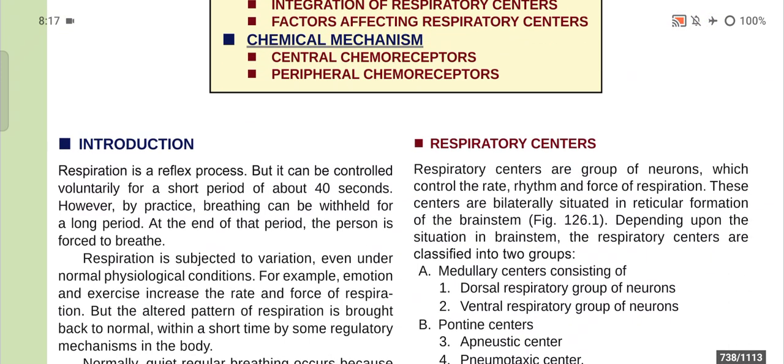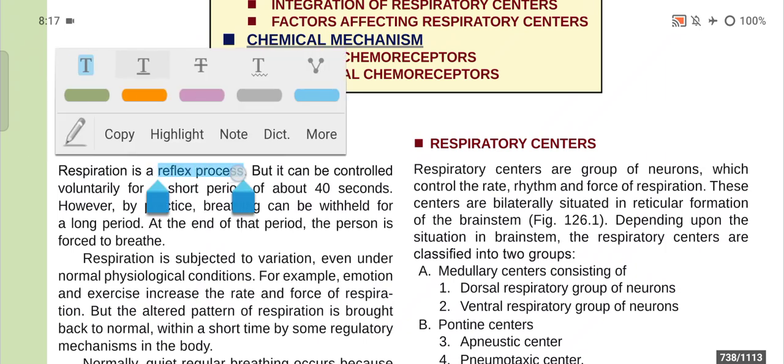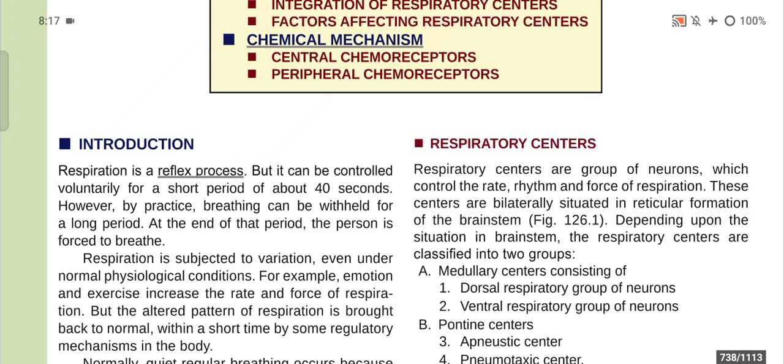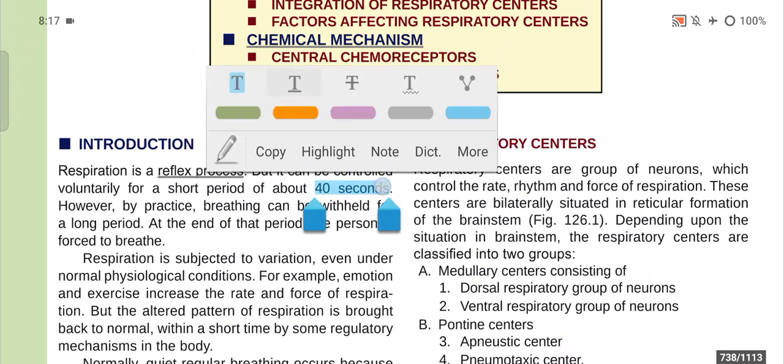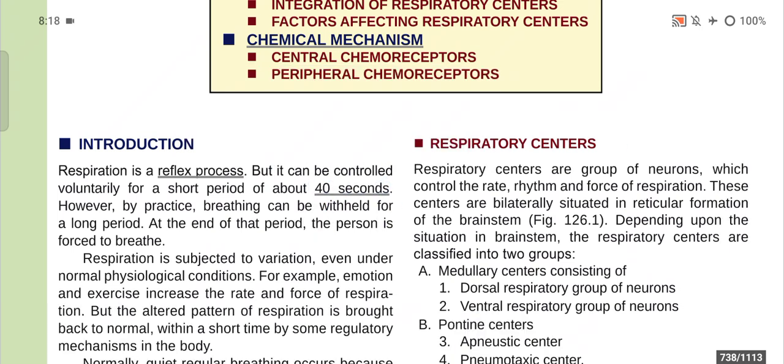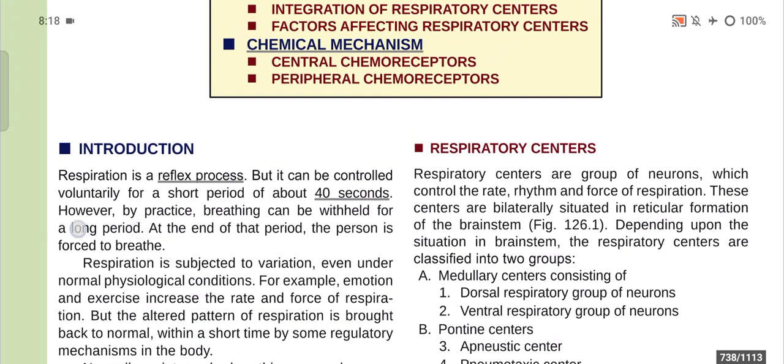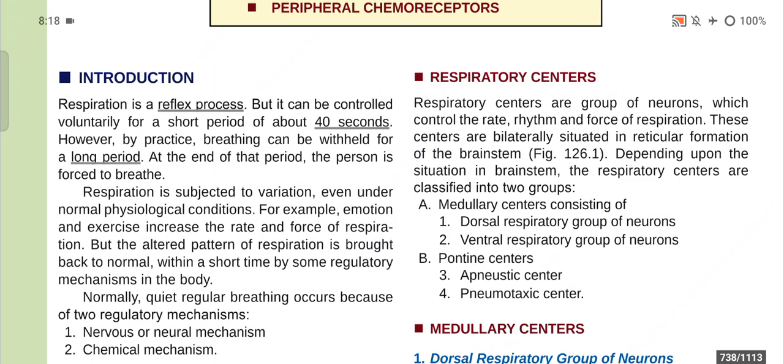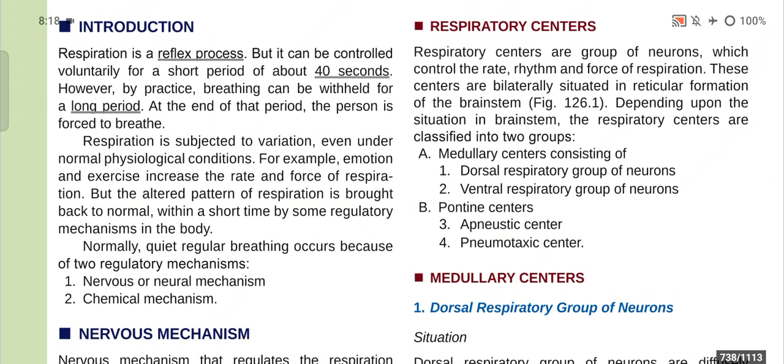First of all, introduction. Respiration is a reflex process, but it can be controlled voluntarily for a short period of about 40 seconds. However, by practice, breathing can be withheld for a longer period. It is possible. At the end of that period, the person is forced to breathe. Now, respiration is subjected to variation even under normal physiological conditions.